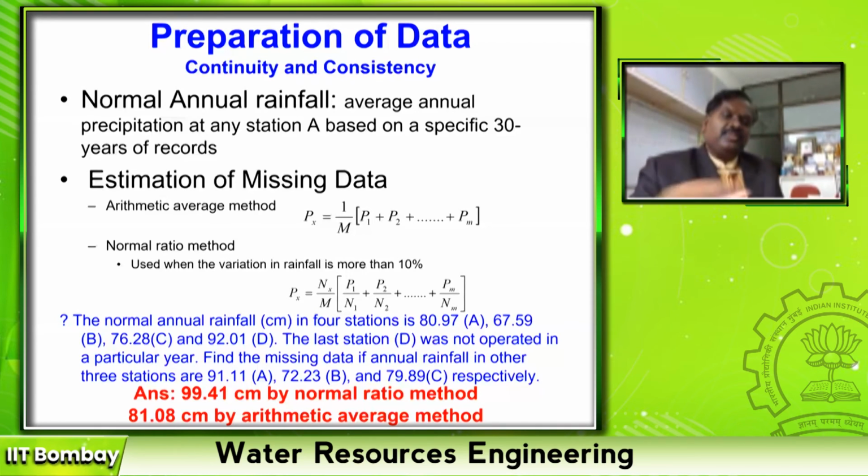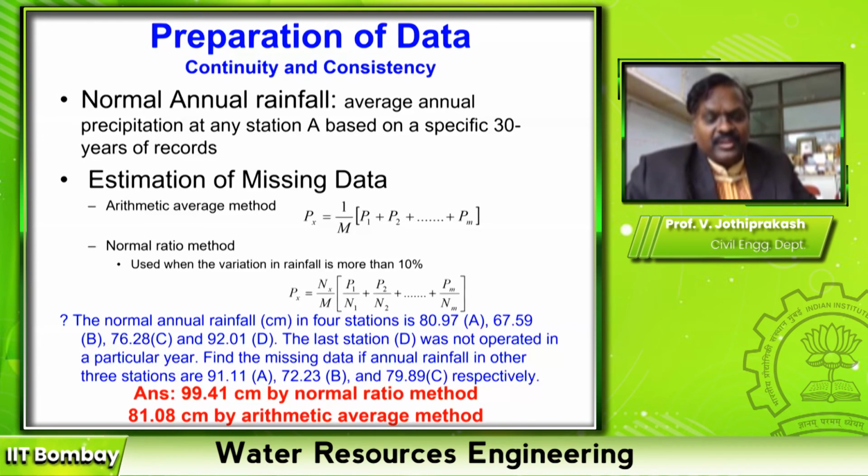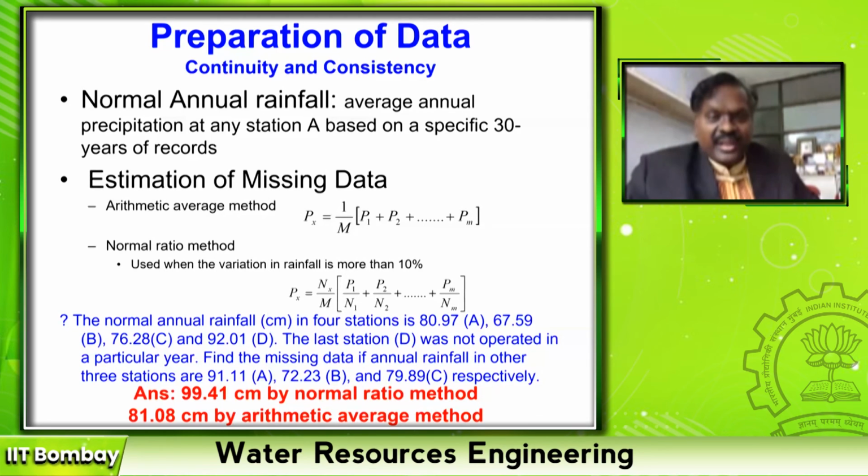There are 3-4 methods, right? The first method is the arithmetic average method. What is this arithmetic average? In a river basin, let us take that same example of 9 rain gauge stations. In a particular year, one station is not working, so I want to estimate the annual rainfall at that station. What we'll do is take the average of the other 8 working rain gauge stations and give that as the rainfall in that 9th station.